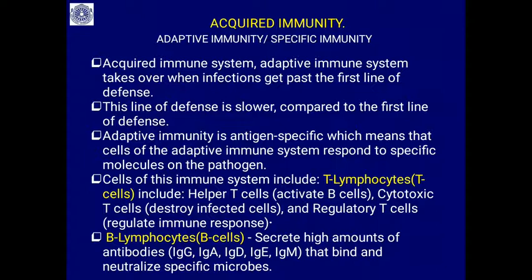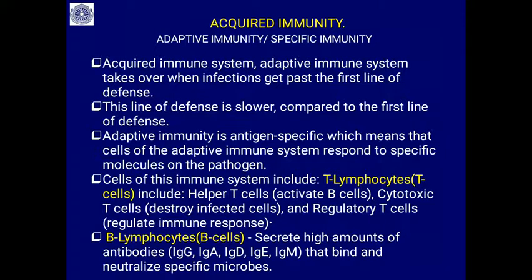Another type of immunity is called acquired immunity. What exactly is acquired immunity? It is also called adaptive immunity or specific immunity. The acquired immune system or adaptive immune system takes over when infection gets past the first line of defense. If the first line of defense is not able to succeed, then the next line of defense is the acquired immunity or adaptive immunity.